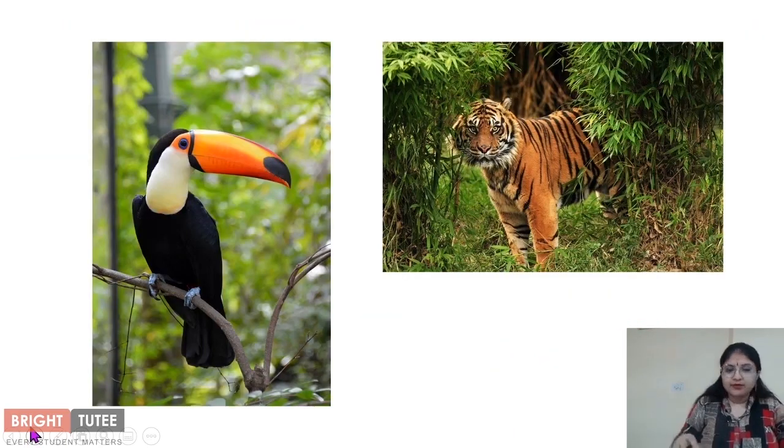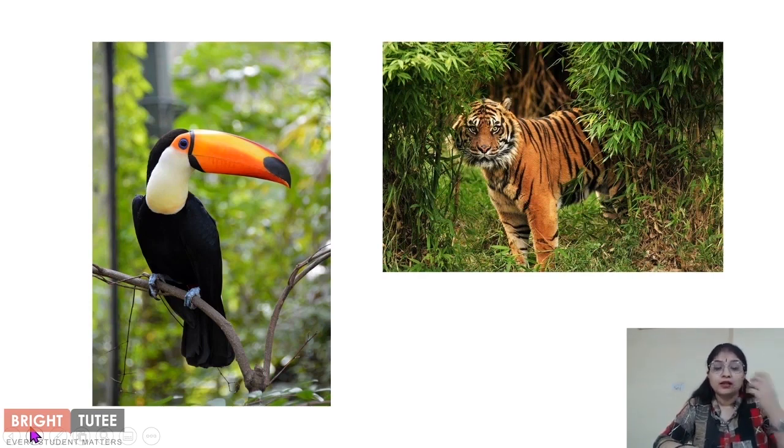Then we move on and we see that different kinds of adaptations are also seen when it comes to obtaining food, because we saw that there are so many animals. In the previous example, we saw how shelter was found on the trees, and different adaptations were there so that the animal is able to survive on the tree easily. When we talk about food, we see that there is a lot of competition on the food also. So the animals have developed certain characteristics which help them in obtaining their food easily. What are these characteristics? Let's understand with the help of these examples.